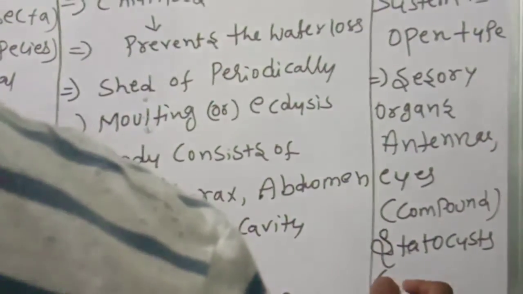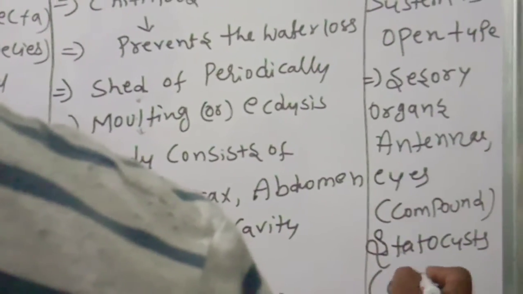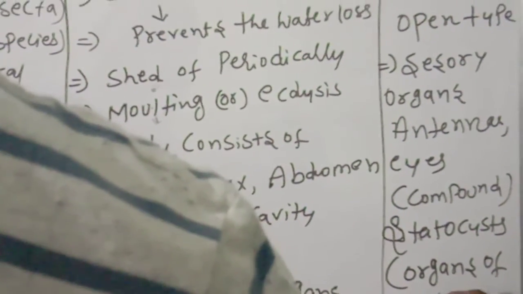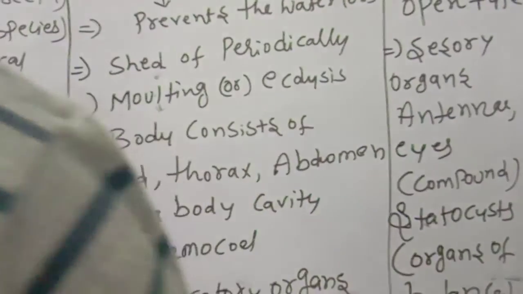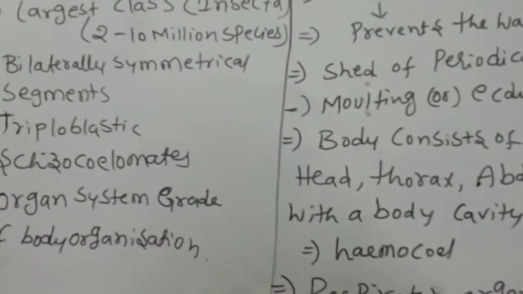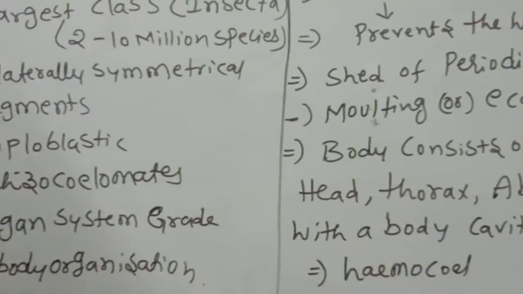What is the statocyst? Organs of balance will be present in the body. Children, observe very carefully. Some more characters we are discussing about arthropoda.